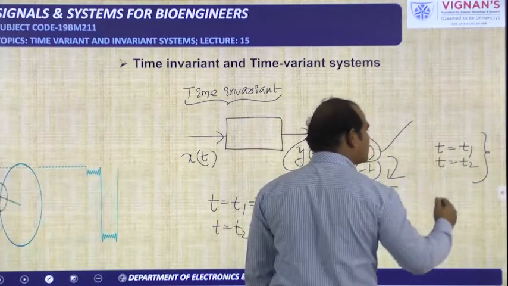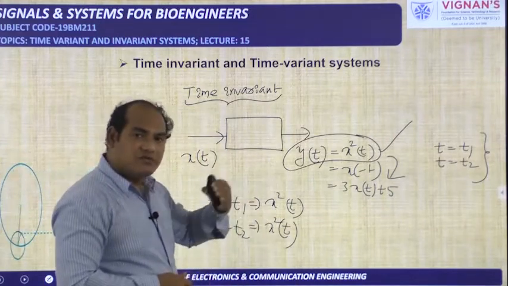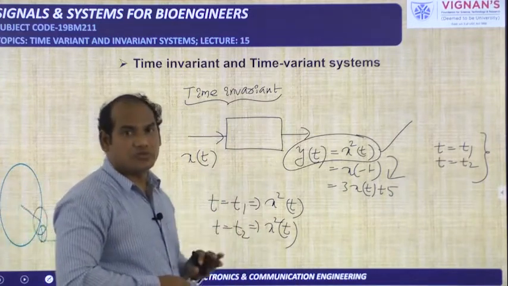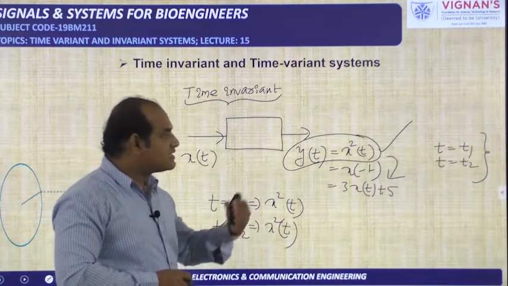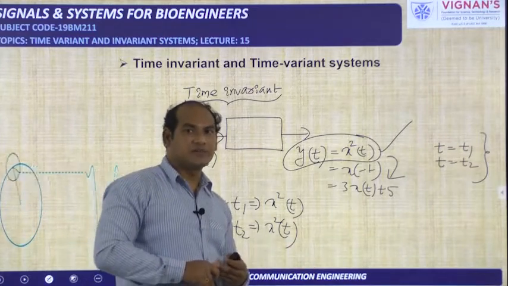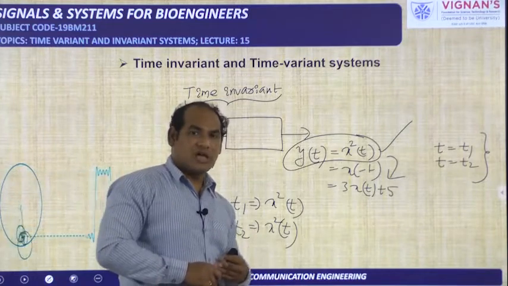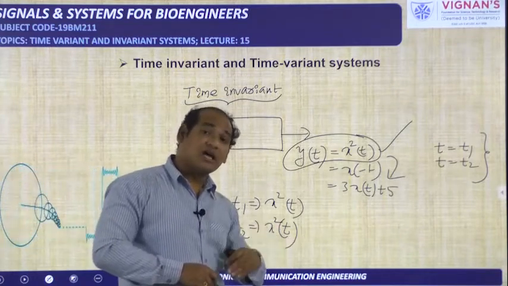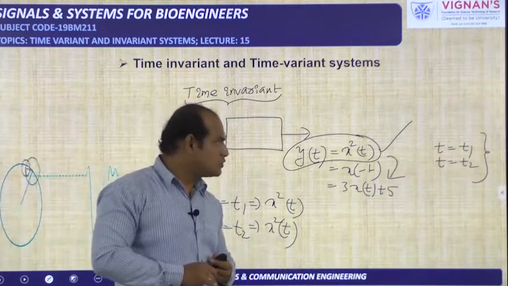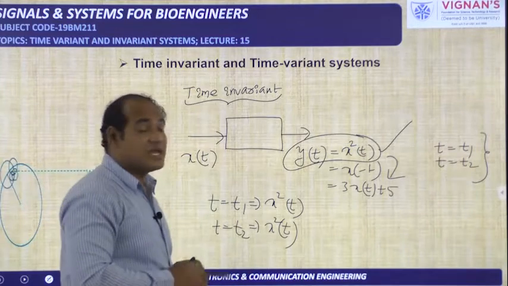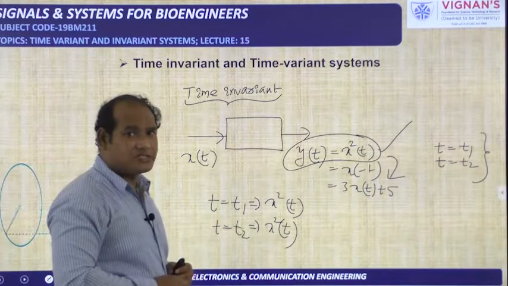What I mean to tell is, even though time is changing, now we are giving one input signal, it is producing one output signal. After 10 minutes, after 1 hour also, if we give the same input, it should produce the same output. So with respect to time, the input output relationship should not be changed. But after 10 minutes the delayed version can come, because the input I have given now, only now I will get some output. After 10 minutes, if I give the same input I gave previously and get the same output with a delay, then I can tell that is a time invariant system. The main point is the input output relationship should not be affected.